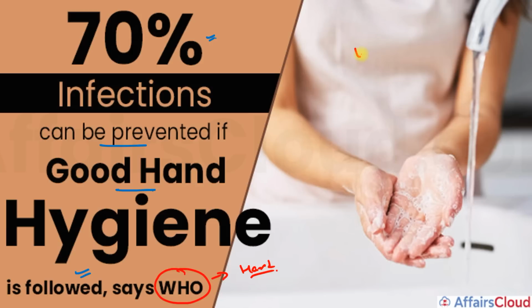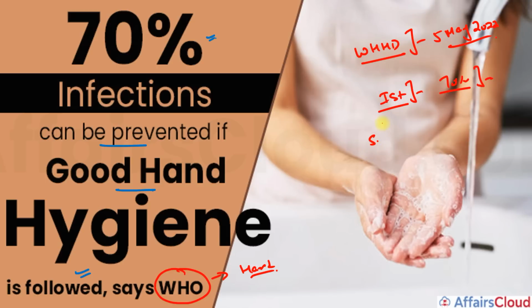So on the occasion of World Hand Hygiene Day, it was celebrated on 5th of May 2022. So remember, on this occasion, World Hand Organization launched first global report on infection prevention and the control. This report stated that 70% of the infections can be prevented with good hand hygiene and other cost-effective practices. And the report brings together evidence from the scientific literature, various reports, new data from the WHO studies.